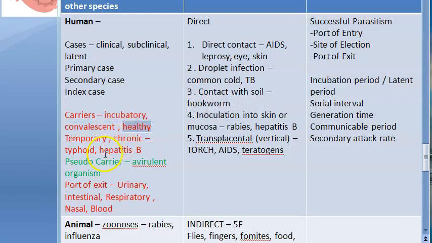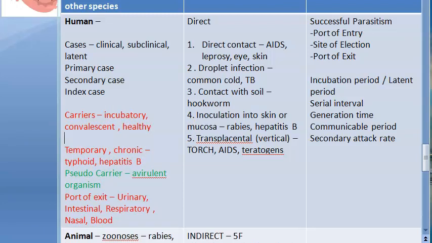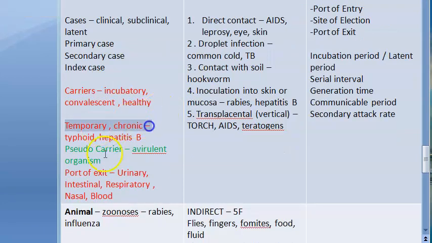Healthy carriers, these people have no symptoms at all, right? But they will be spreading the infection. This can happen in polio, cholera, meningitis, meningococcal meningitis, salmonellosis, diphtheria, etc. So that is about carriers, one type of classification. There's one more type of classification in carriers called temporary carriers, chronic carriers.